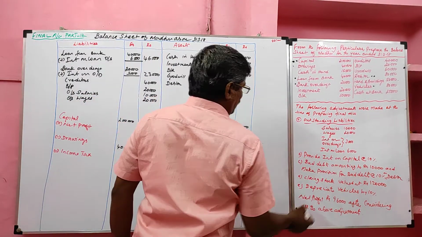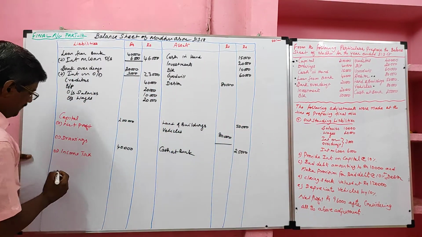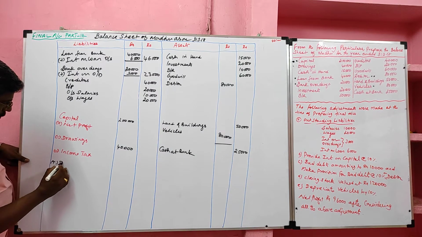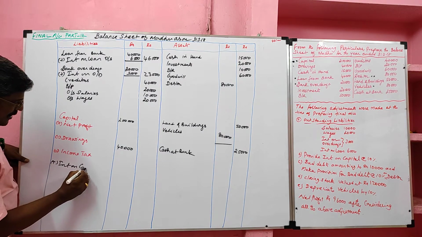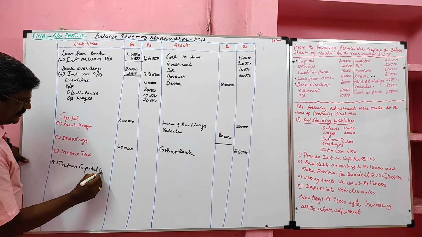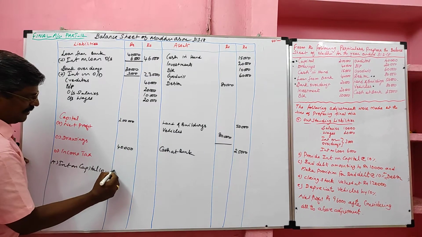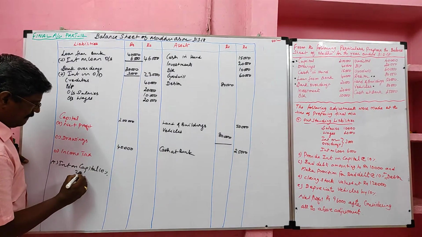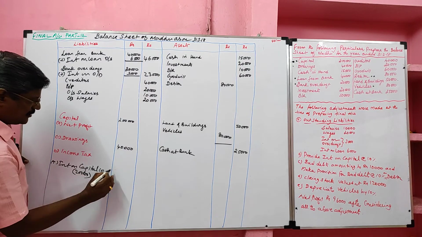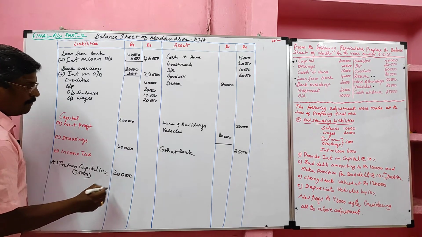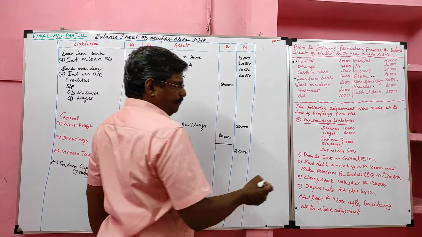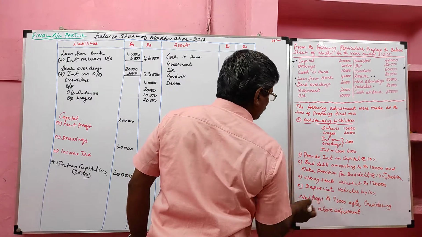Then provide interest on capital. Interest on capital should be added with the capital. Rate of interest 10%, we should calculate on the capital. So on 2 lakh, we should provide 10%, 20,000. Next, bad debts amounting to 10,000.